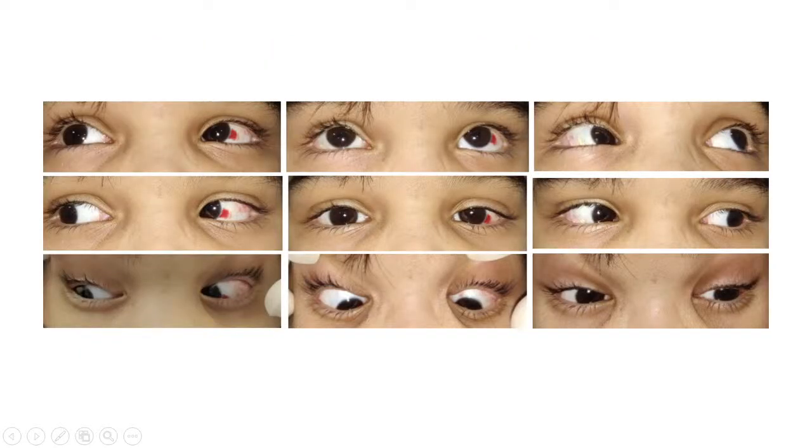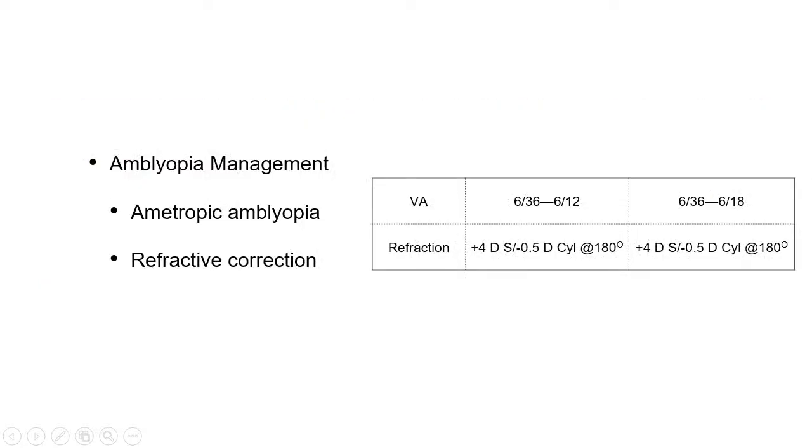So this was the post-op clinical picture of the patient, in which no deviation is found in all the 9 gazes. Also, our patient had ametropic amblyopia. The refractive error was +4 diopter with 0.5 diopter cylinder at 180 degrees in one eye and +4 diopter spherical with -0.5 diopter cylinder at 180 degrees in the other, for which we gave refractive correction to the patient. Thank you.